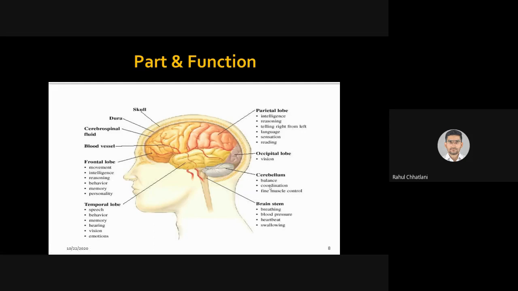Occipital lobe is responsible for vision and spatial sense, and the cerebellum for balance, coordination, and fine motor activities. Brainstem is responsible for breathing, blood pressure, heartbeat, and swallowing. So these are the vital signs. If your brainstem is damaged in any way, because of a road traffic accident or any other cause, there are chances the patient will not survive. Why? Because the vital signs will go away. The breathing will stop, blood pressure will increase or decrease, there will be chances of hemorrhage or hypotension, and the patient may not survive.